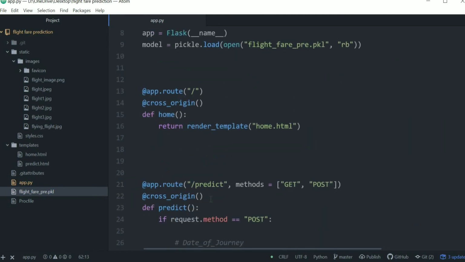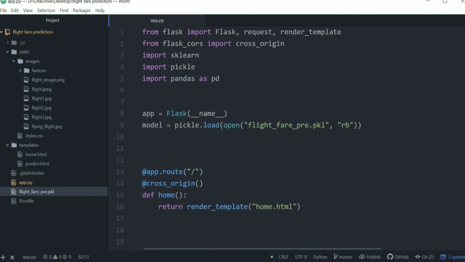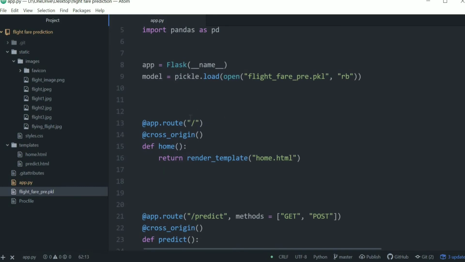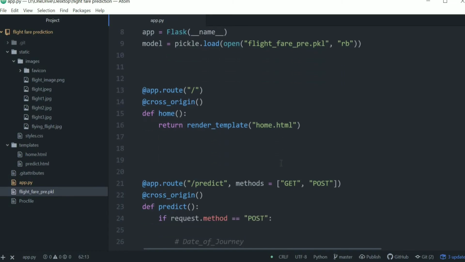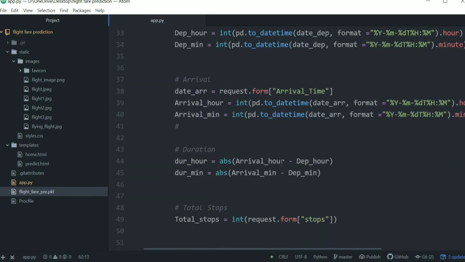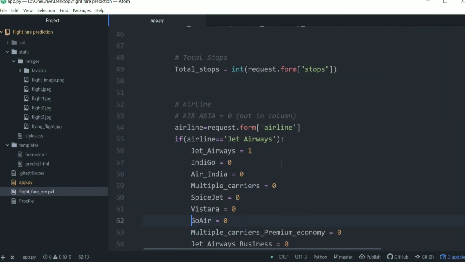Here we import the Flask libraries, SQL libraries and pandas libraries. We open the pickle file in read mode and load the data from the pickle file into the model. And here it will be a web page. This is the data which we saw in the code.